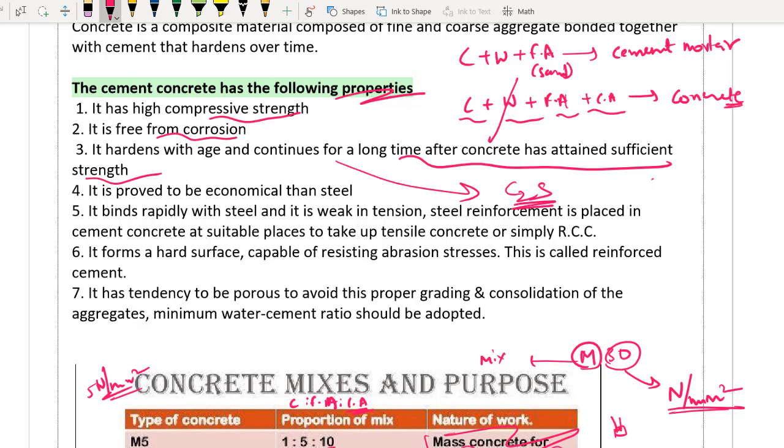इमीडिएट स्ट्रेंथ कौन देता है? C3S देता है, right. Tricalcium silicate, okay, और in our language alite, right. बिलाइट तो नहीं देगा. बिलाइट कब देगा? बिलाइट after 28 days देना शुरू करेगा. It will go up to 6 months or a year. So what is happening? Your concrete is getting hardened with age. So it is a very good property actually, right?